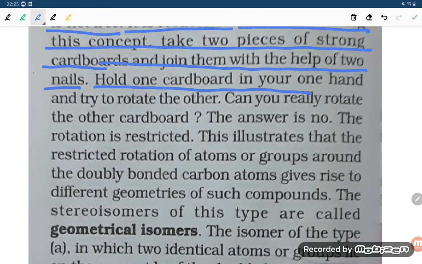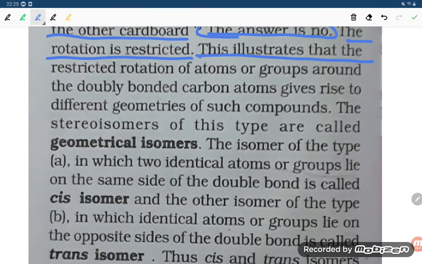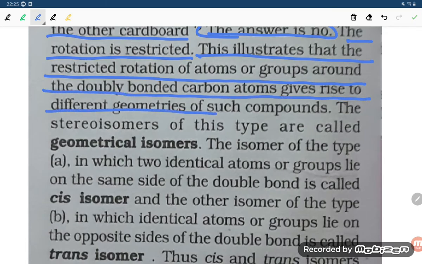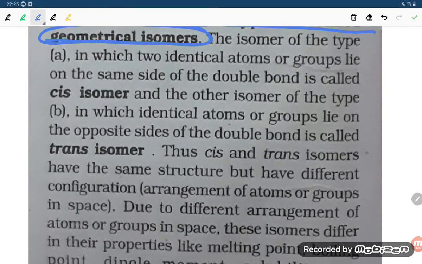Hold one cardboard in one hand and try to rotate the other. Can you really rotate the other cardboard? The answer is no. The rotation is restricted. This illustrates that the restricted rotation of atoms or groups around the doubly bonded carbon atoms gives rise to different geometries of such compounds. The stereoisomers of this type are called geometrical isomers.